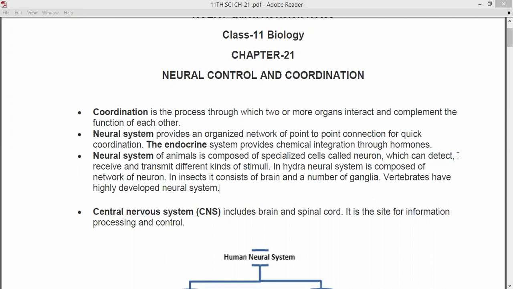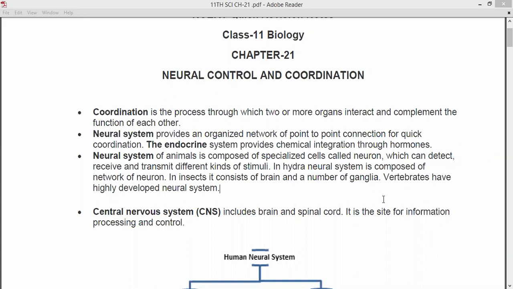In insects, the neural system consists of a brain and a number of ganglia, that is, networks of neurons. The vertebrates have a highly developed neural system, and that includes us and some other animals too. So in different types of animals, different types of neural systems are observed.